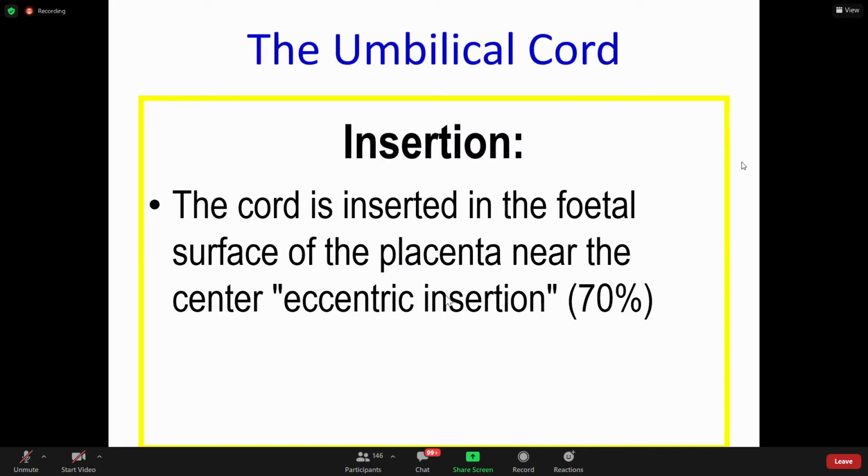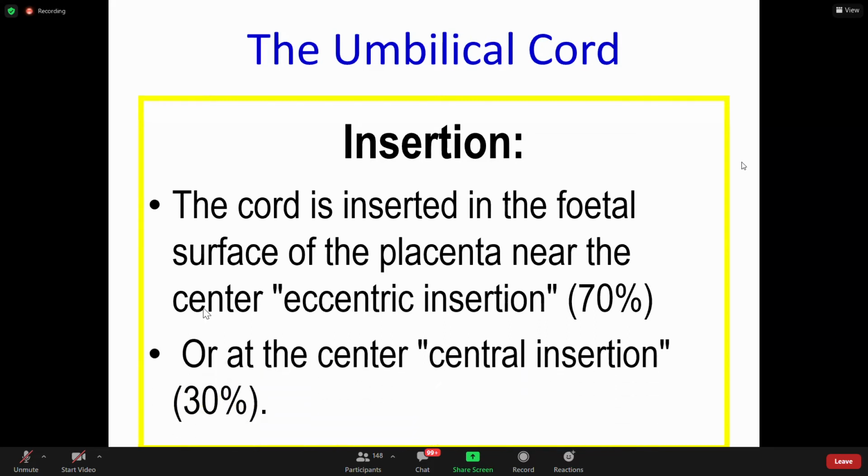Okay. Now, important is where this umbilical cord is inserted. On one side it is inserted on the abdomen of the fetus. On the other side, it is inserted in the fetal surface of the placenta, near the center. Near the center is called eccentric insertion, in 70% of cases. At the center is central insertion, which is in 30% of cases.